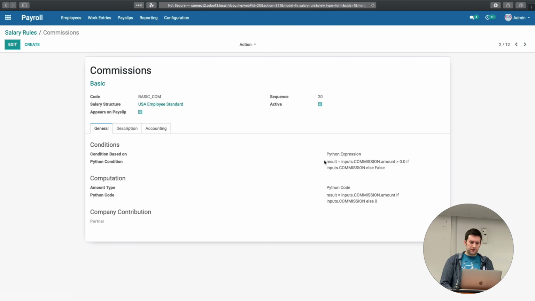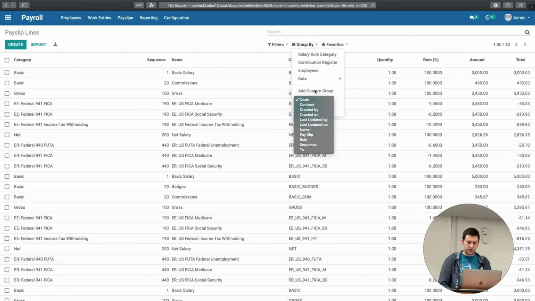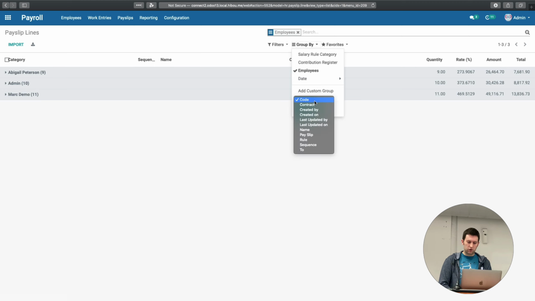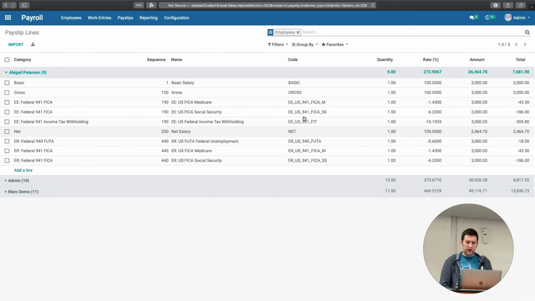Well, so I mean, we have a variety of reporting. Payslip line reporting is really where we drive pretty much everything, because we can group by rules and group by employees and stuff like that. So we could group by employee and group by rule. But it'd be hard pressed for me to say whether or not that basic salary actually represents them. That said, when we do implementations, we usually have company-specific rules and fields and things like that.